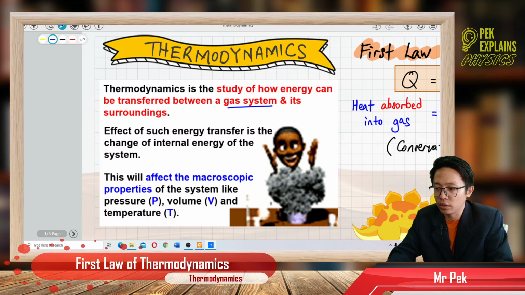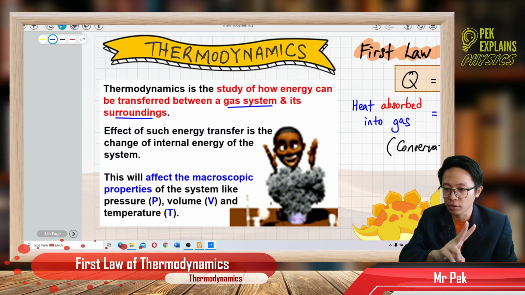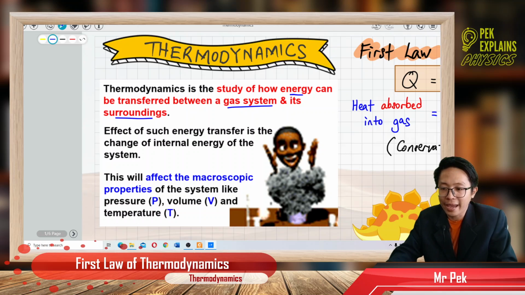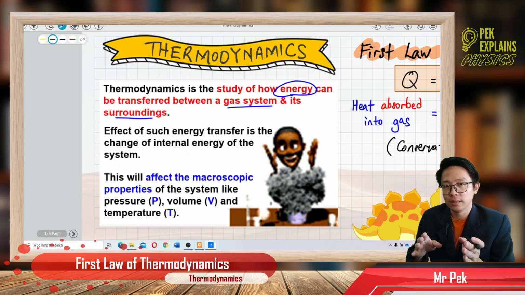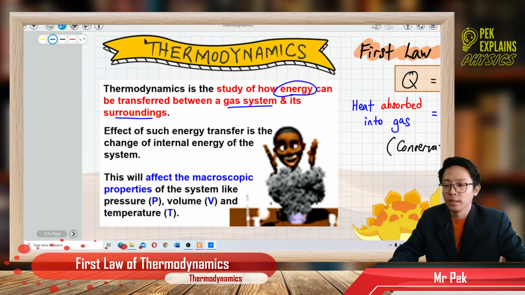The second one is called the surroundings. The two most important objects in this chapter are the gas system and the surroundings. And thermodynamics is the study of how energy is transferred between these two objects, the gas system and the surroundings.